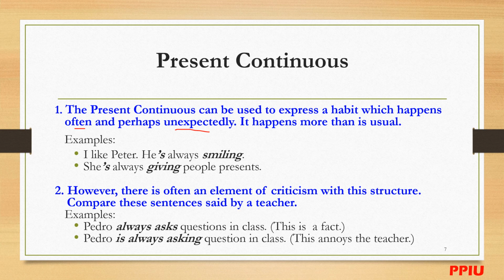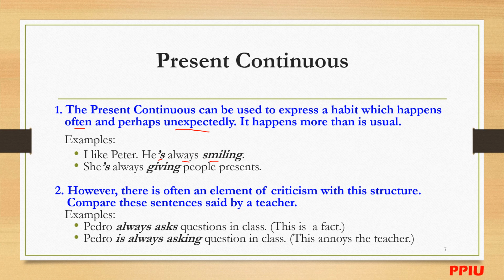I like Peter. He's always smiling. All right, he's always smiling. Okay, so in here, a special case, you can see the adverb of frequency in the present continuous, talking about a habit that happens often or perhaps unexpectedly.